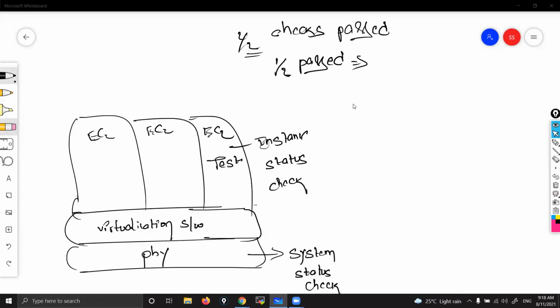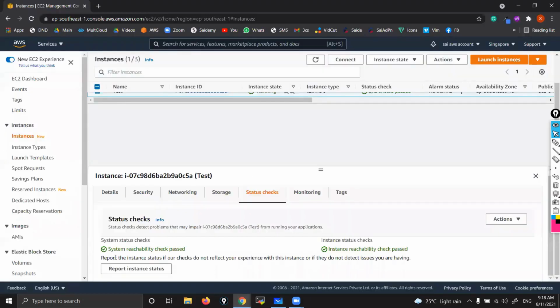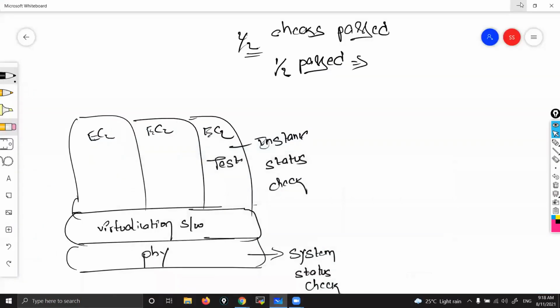Correct. What you said, that is right. Okay, one thing, anyways, you can see from here. If it fails, here it will show in a red color or yellow color. Red color it shows.